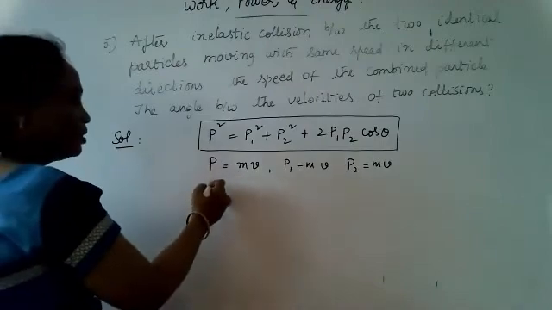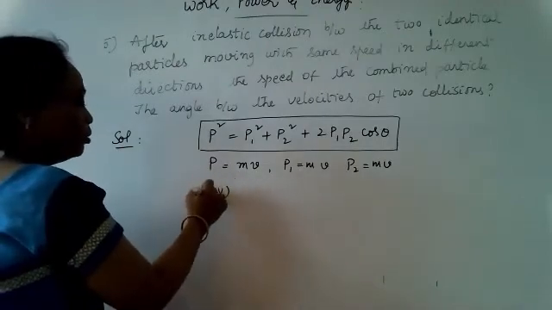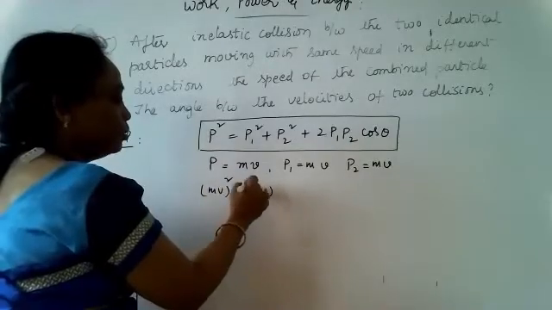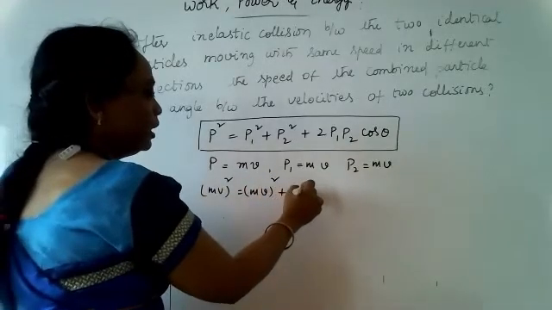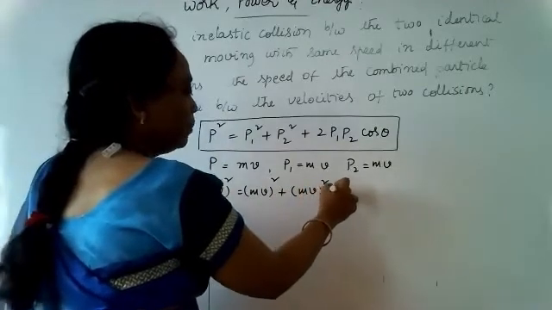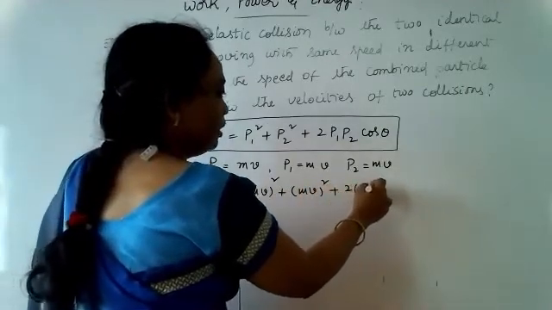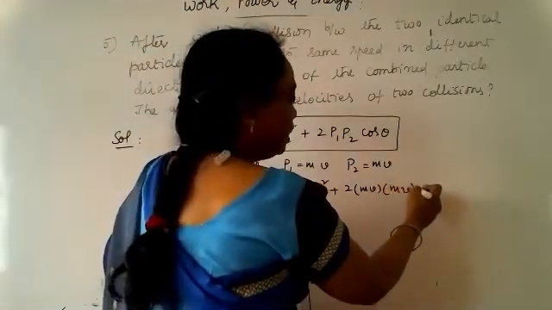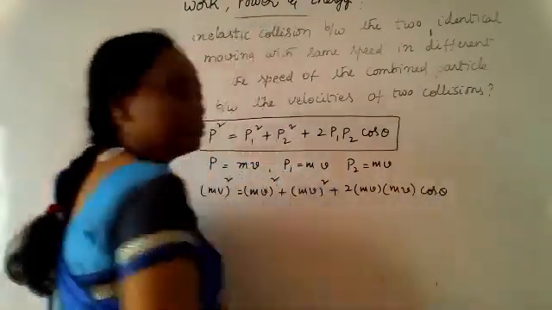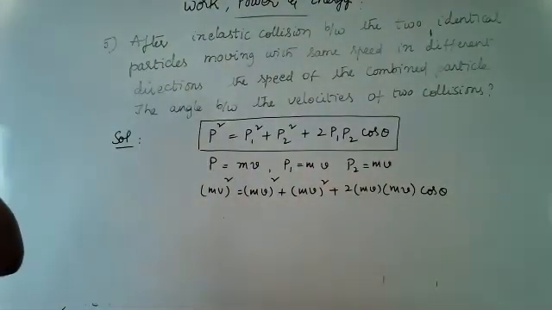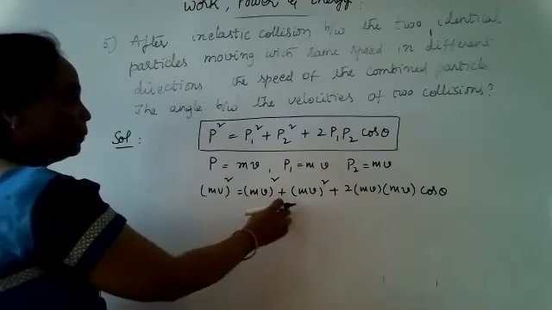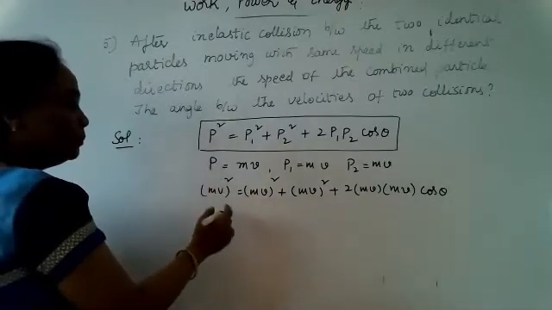Therefore, we substitute mv whole square plus mv whole square plus 2 times mv for P1 and mv for P2 into cos theta. Substituting all the masses and velocities, what is the common factor you can take and cancel out? mv whole square can be cancelled.